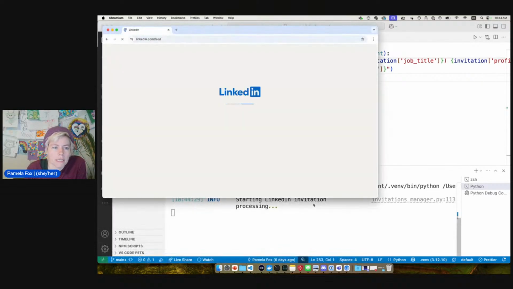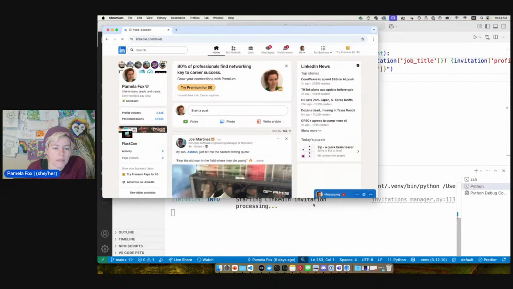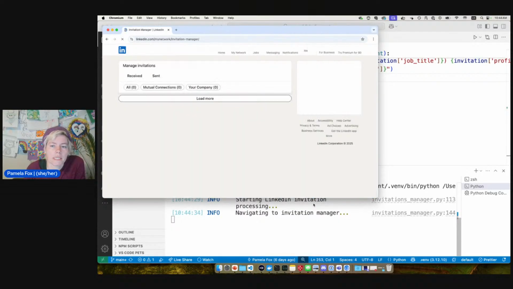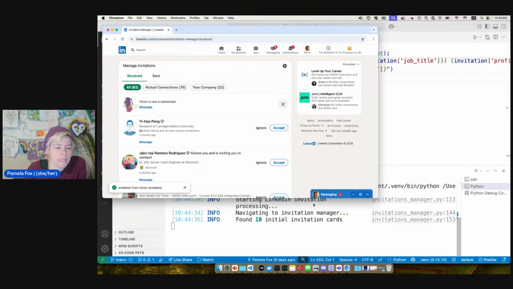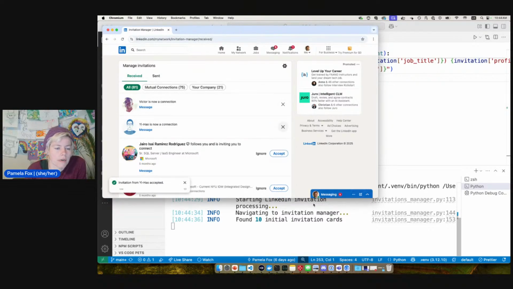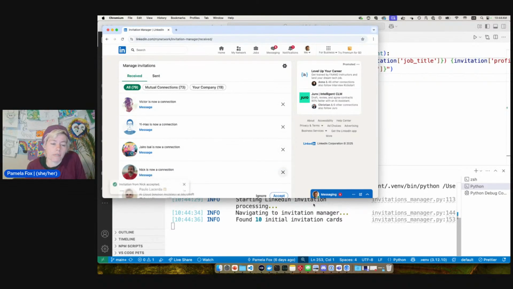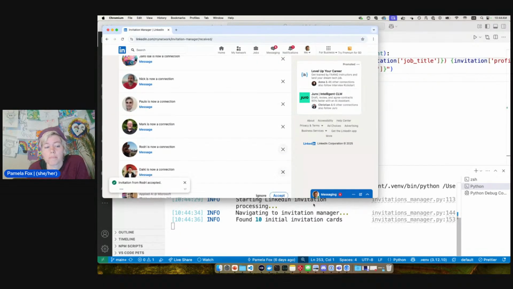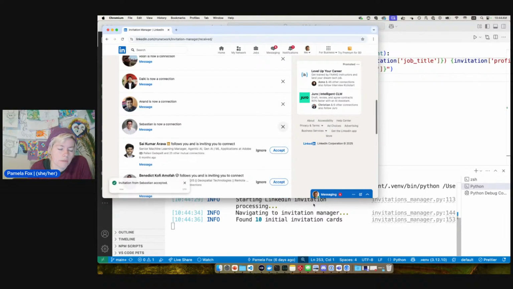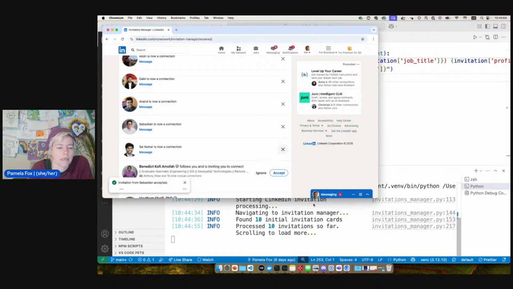I've told it to process my top 30 notifications. So it opens up my LinkedIn and starts looking at each of the invitations, and for each of them it decides whether they're technical. It looks at their number of connections, looks at whether they're a recruiter, because I don't typically accept connections from recruiters, looks at whether they work at Microsoft, right? So it's trying to decide based on my own personal criteria whether this is somebody that I would accept.